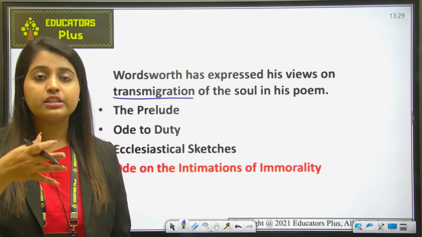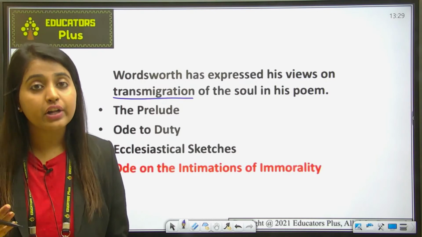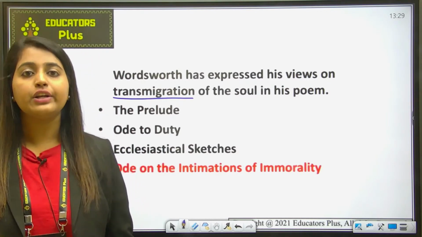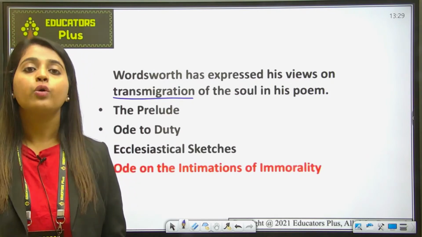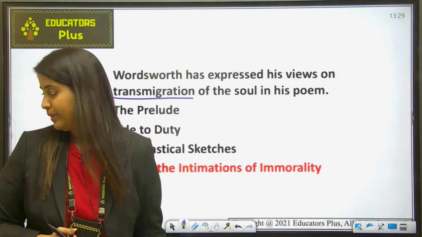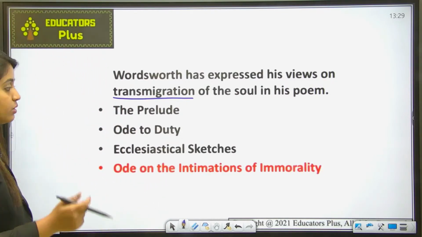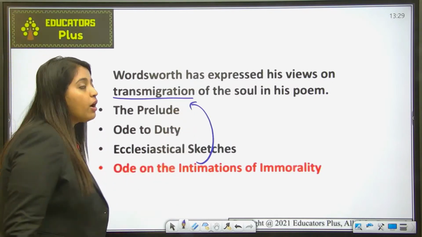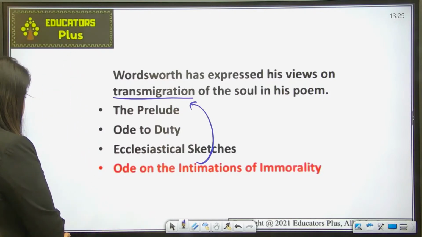Basically, this poem shows the speaker's transformation from childhood to adulthood in a very relatable way, because at some point in our lives we have experienced the same thing. Fine. This was all about Ode on the Intimations of Immortality. Just remember, in this work Wordsworth has talked about the theme of transmigration. Fine. Okay, let's move ahead.